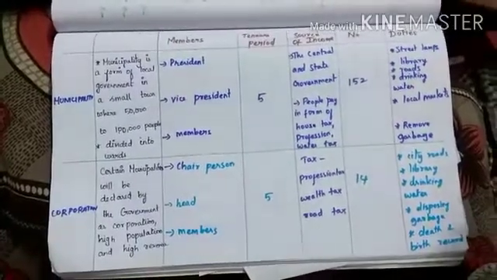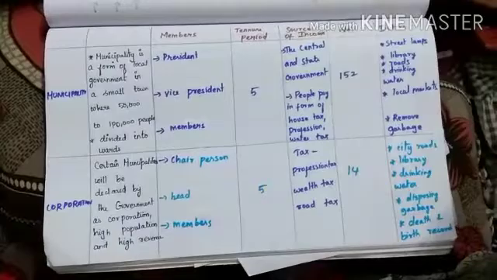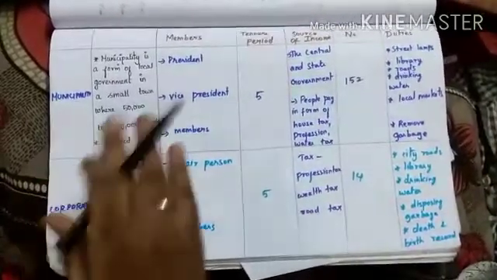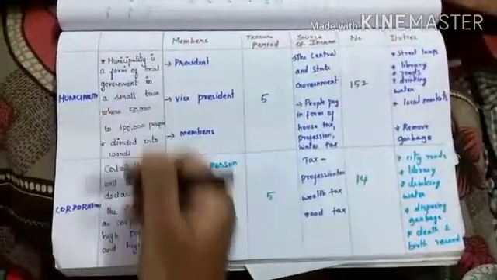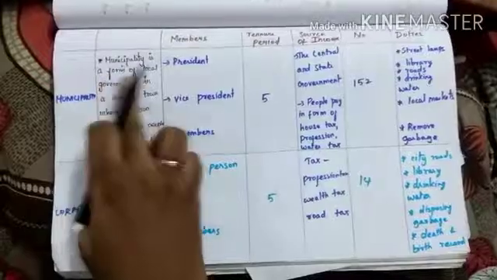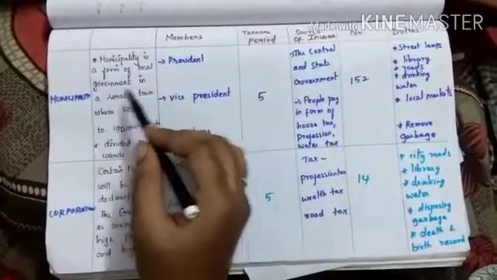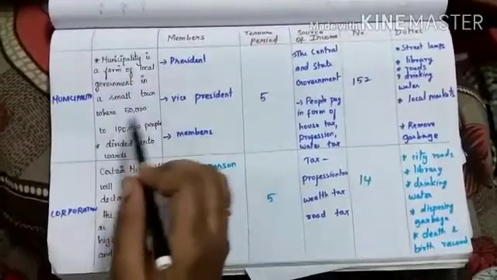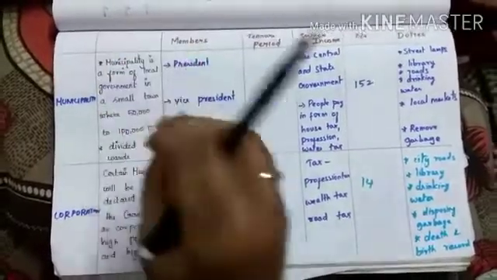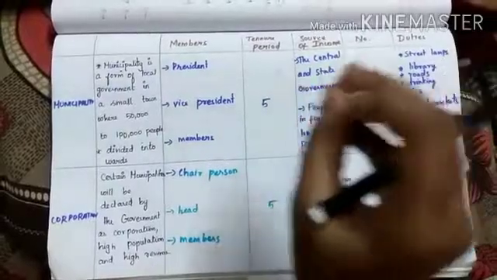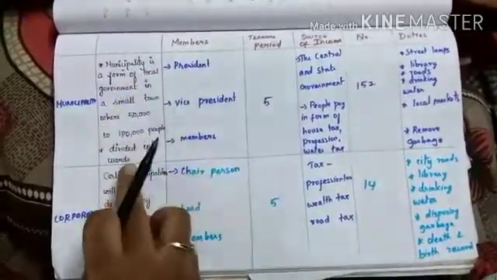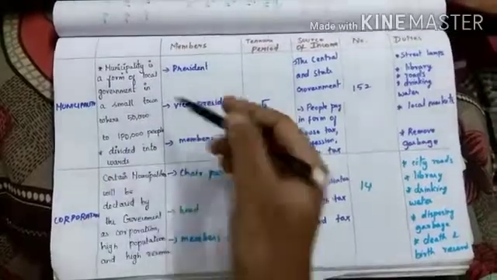Now I am going to give you notes for this lesson. This tabular column will make it easier for you to learn. The name of the lesson is Municipality and Corporation. What is municipality? Municipality is a form of local government in a small town where there are 50,000 to 1 lakh people. This municipality will provide the basic facilities for the people in town. This municipality is divided into wards.